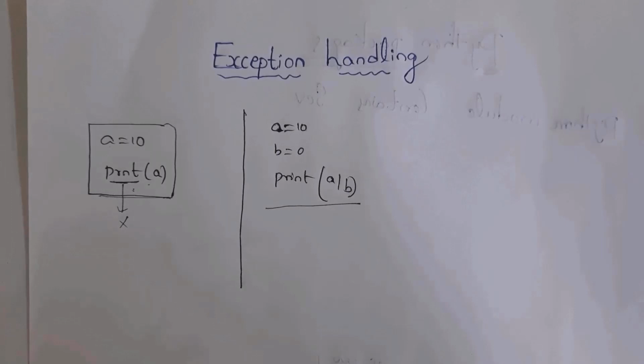Compile time error means whatever the Python program that you written, it is in high level language. This high level language code will not get converted into machine understandable language. This is known as compile time error. And whereas runtime error means the program will get converted from high level language to low level language. But whenever we run that code, it will display an error. This is known as runtime error. And whereas in this zero division error example, the program will get converted from high level language to machine understandable language. But due to wrong logic, it can't run that code. So we call it a runtime error.